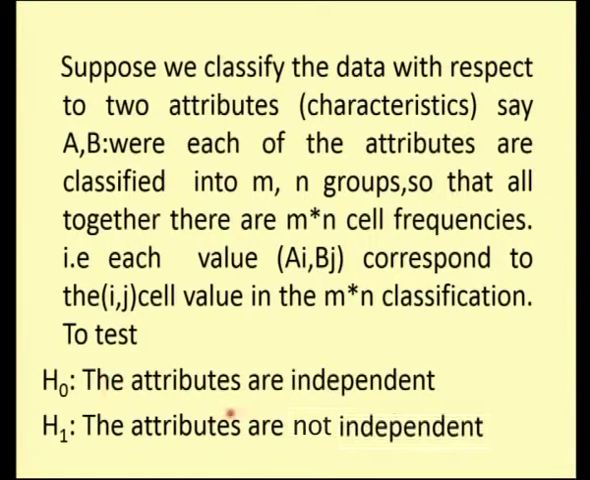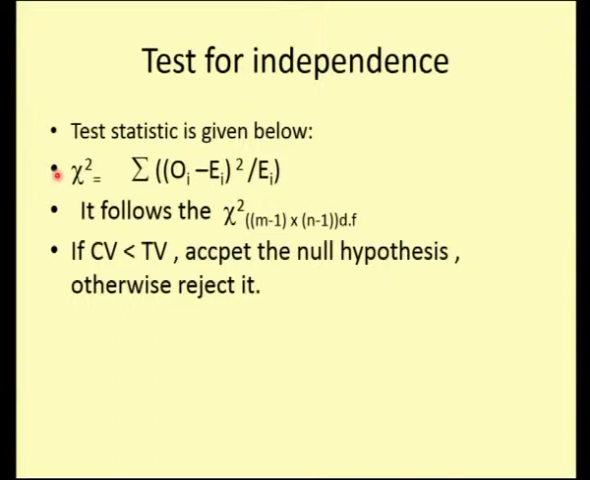As I told you, the null hypothesis for this will be that the attributes are independent, and the alternative is that they are not independent, or there is an association between the attributes. We follow the same procedure and the same chi-squared statistic, which is nothing but O minus E the whole square divided by E, and how to calculate this we will see with an example.